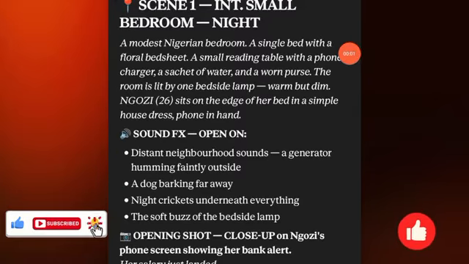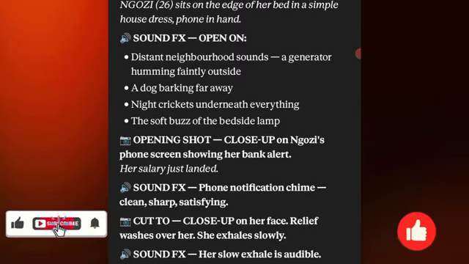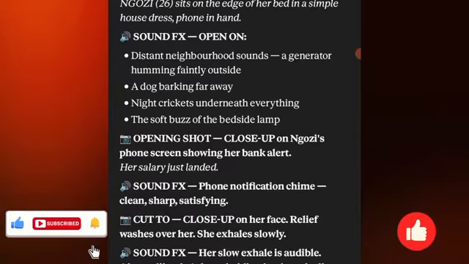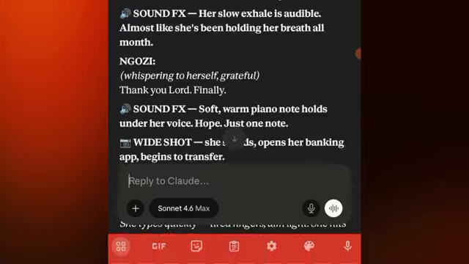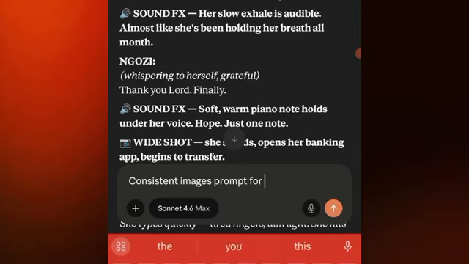Moving forward, this is exactly what you're going to do. In case you need to generate images for consistency's sake, you can now tell Claude AI to give you the consistent image prompt for this story, okay? And you're going to click on send.